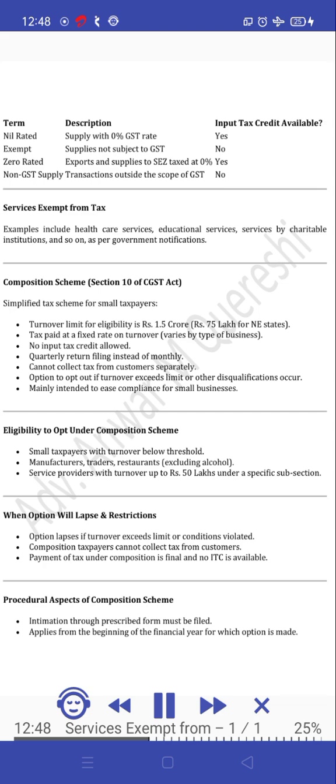Procedural aspects of composition scheme. Intimation through prescribed form must be filed. Applies from the beginning of the financial year for which the option is made.